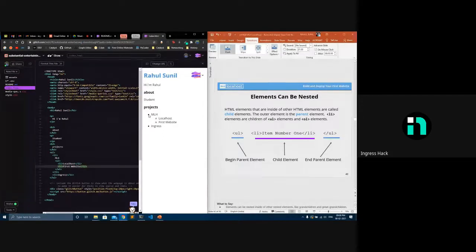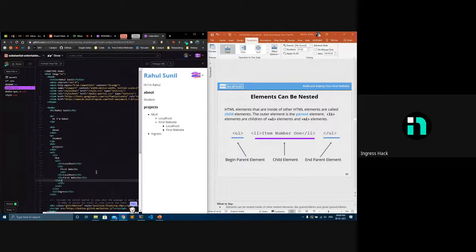Actually, even these things are styles. There are some styles that come with the browser. When you open your website in a browser, that browser will already have some styles that it applies to the website. So this one comes under that. When it is nested, the first one will be darker, the second will be lighter. And if I make one more inside this, like inside my website, if I'm adding one more UL, it'll have some.